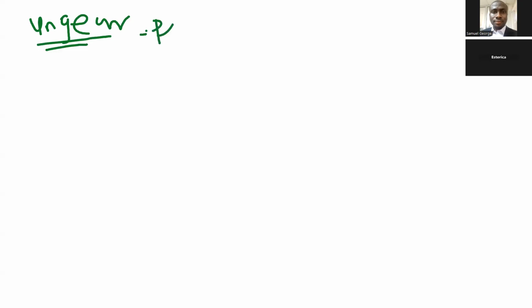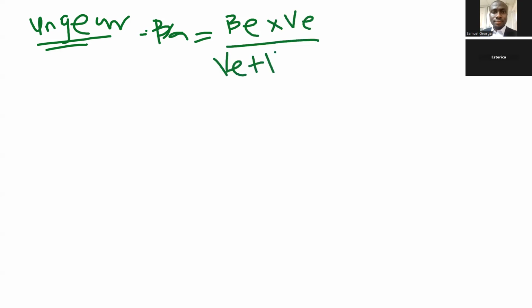It is equal to beta equity times value of equity divided by value of equity plus value of debt times 1 minus t, plus 0, because beta debt is 0.